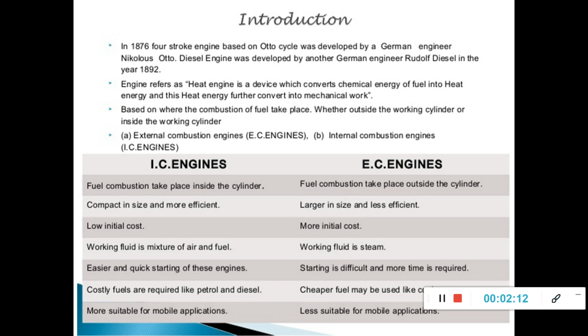Because the fuel combustion takes place inside, IC engines are compact in size. EC engines are larger in size, and there is a low initial cost in IC engines, more initial cost in EC engines. In IC engines, working fluid is a mixture of air and fuel. Here we directly burn the air and fuel inside the combustion chambers in case of IC engines, whereas in case of EC engines, working fluid is steam normally.